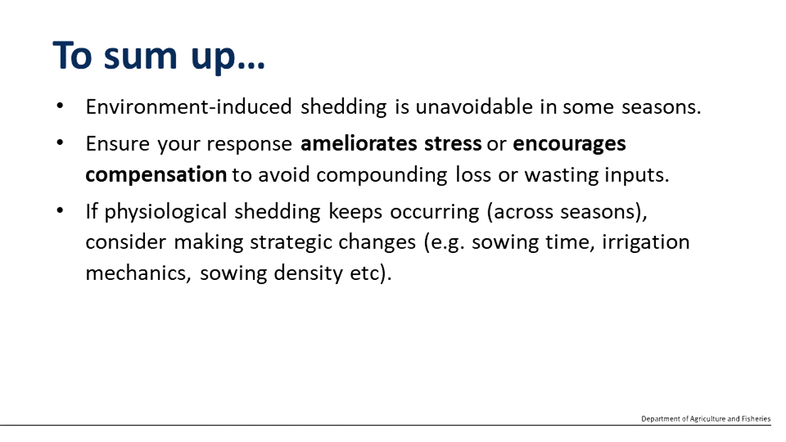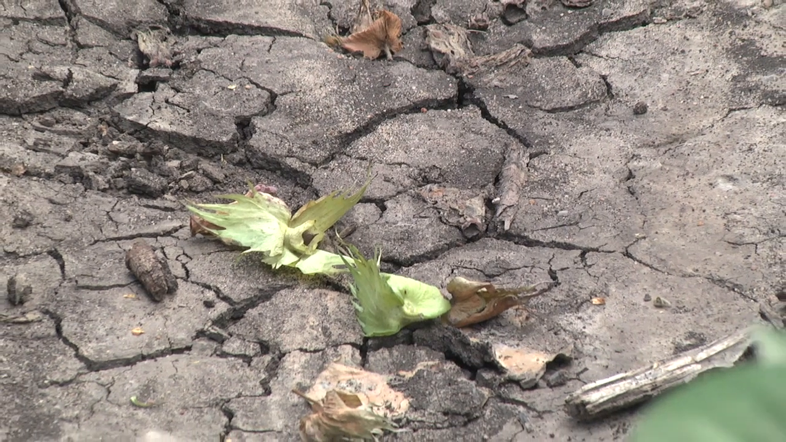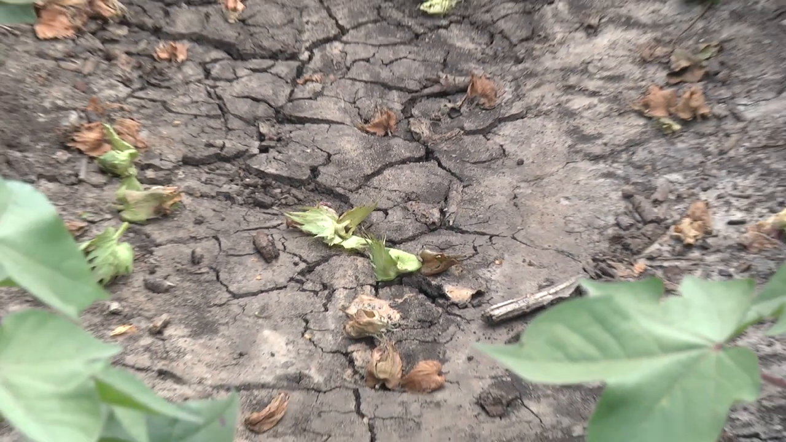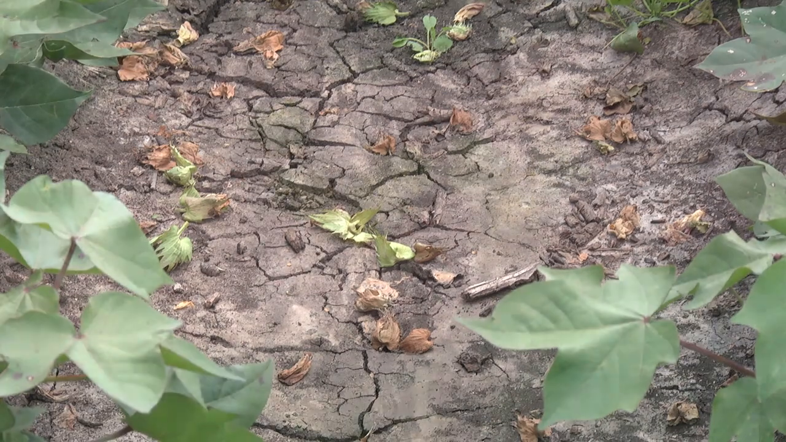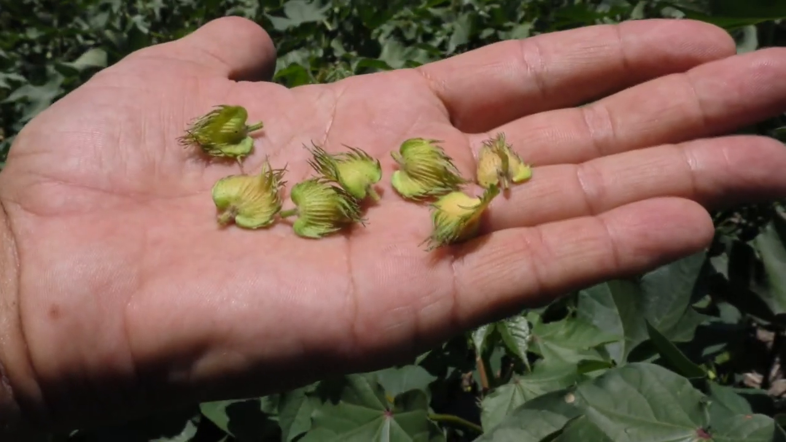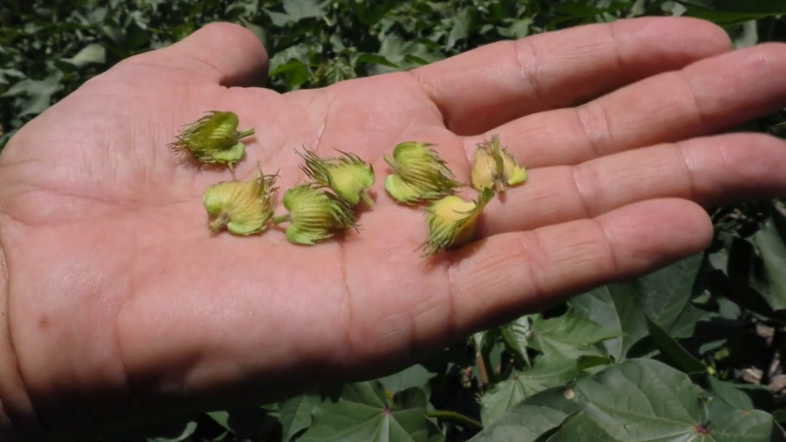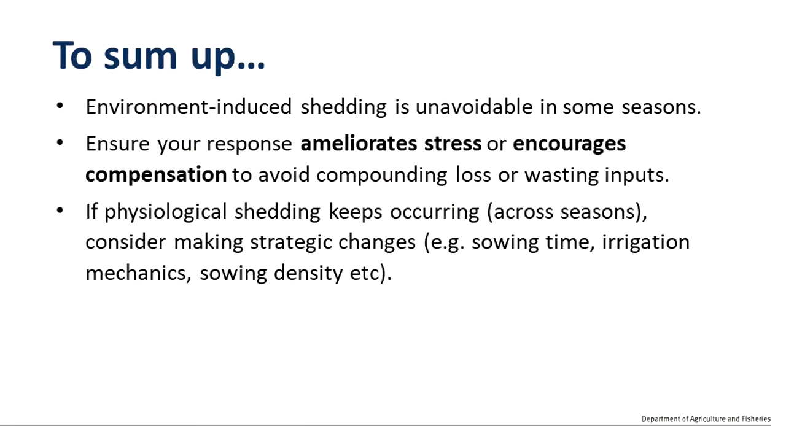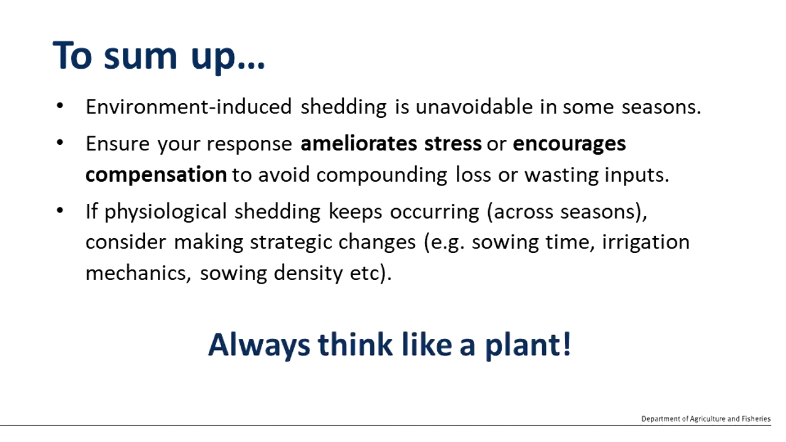If you come up against physiological shedding and it occurs time and again across seasons, it may be worth considering some strategic changes with how you're growing cotton. You might consider sowing time and how that is coinciding your flowering and fruiting period with particular weather factors in your region, or it may need a rethink of irrigation mechanics or procedures, or simple things like sowing density. But it's always good to take a step back, think about what's taking place, and try and think about what's happening a little bit from the plant's perspective.